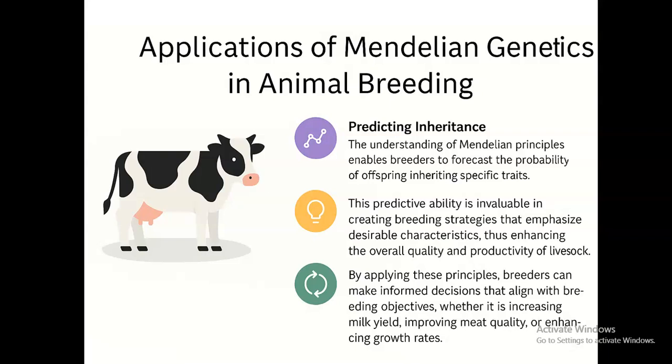So by applying this principle, breeders can make informed decisions that align with breeding objectives, whether it is to increase milk yield, for example, by crossing Holstein Friesian with another high-performing milk-producing breed of cattle, or improving meat quality, or enhancing growth rate, for example, in broiler chicken production.